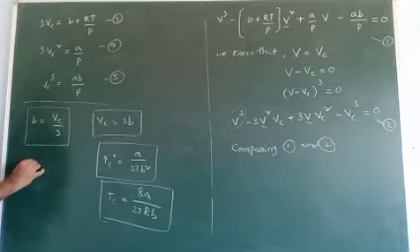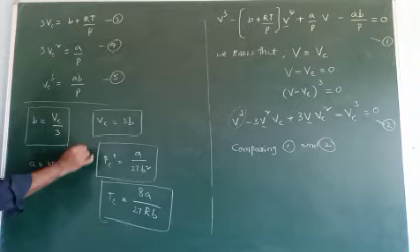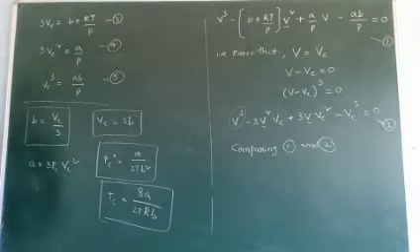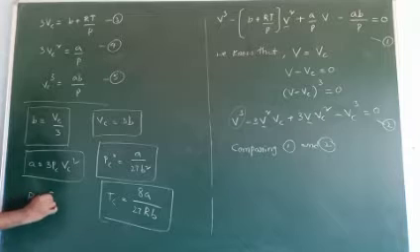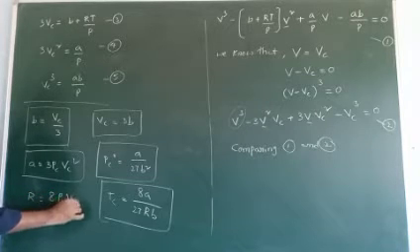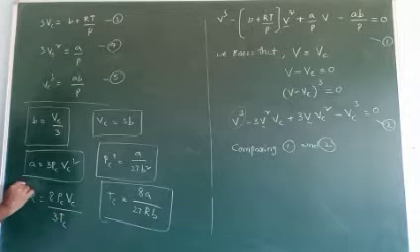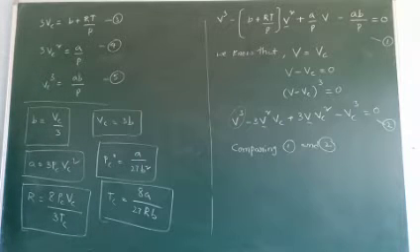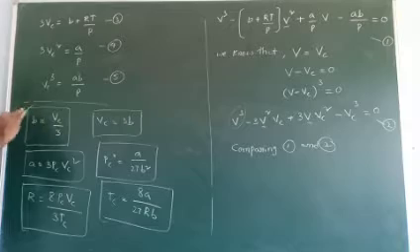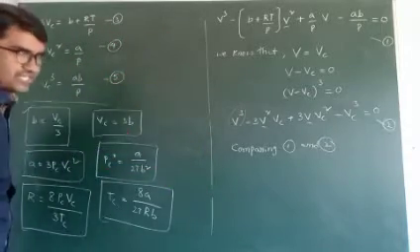And A equal to 3 Pc Vc square, and gas constant R is equal to 8 Pc Vc by 3 Tc. These are important. There is no need to practice all these steps.